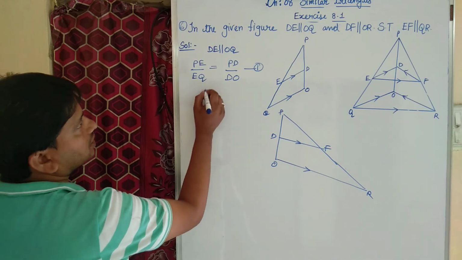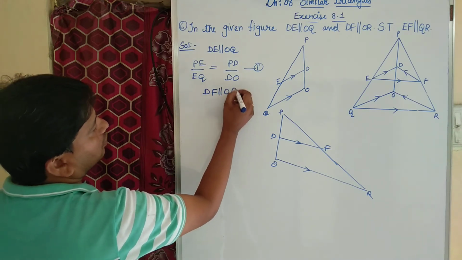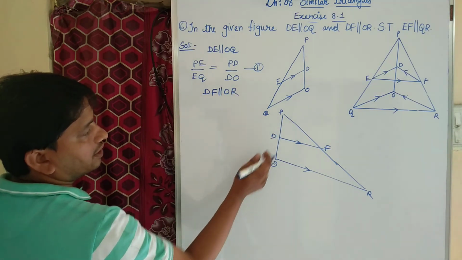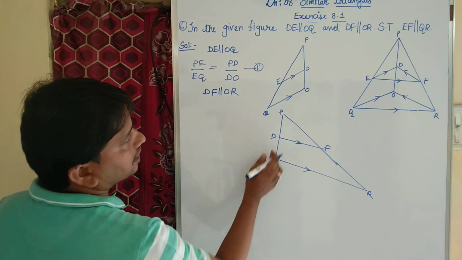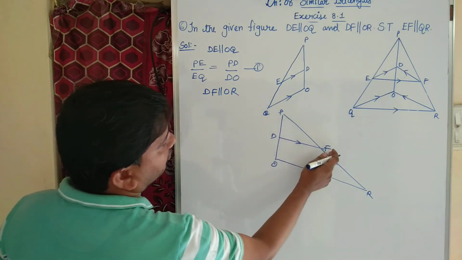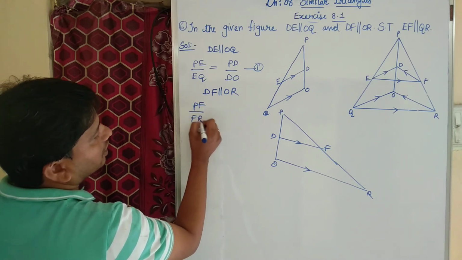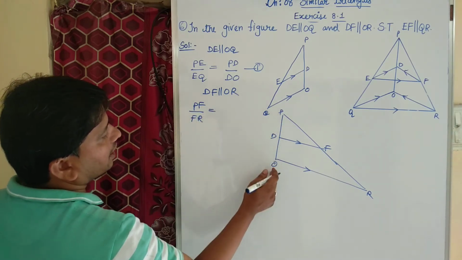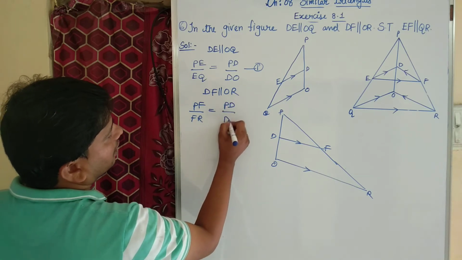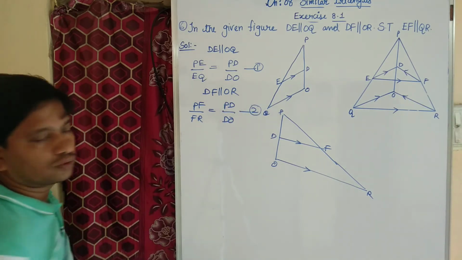Again, second parallel is DF is parallel to OR. I can say that PF by FR equal to PD by DO. That is equation number 2.